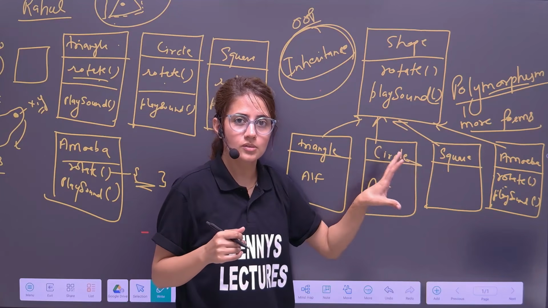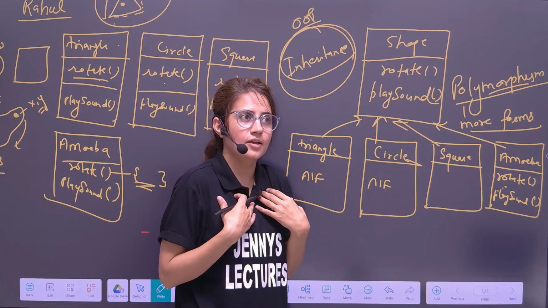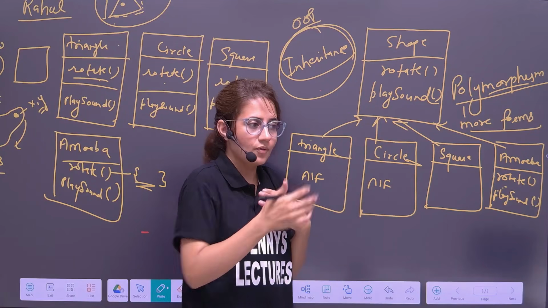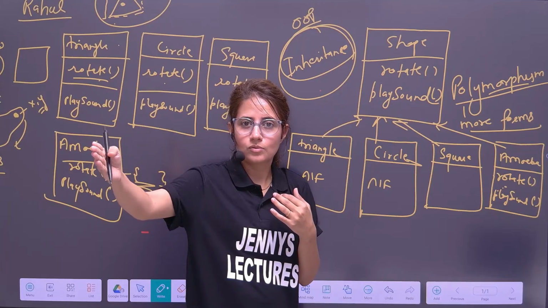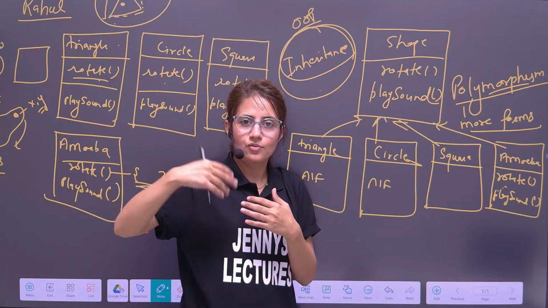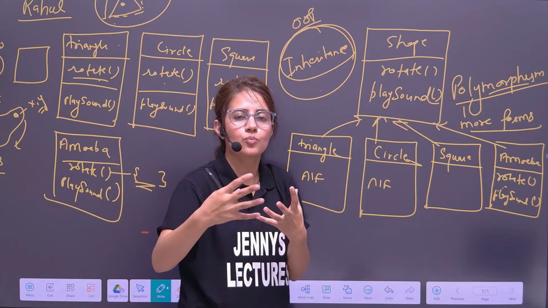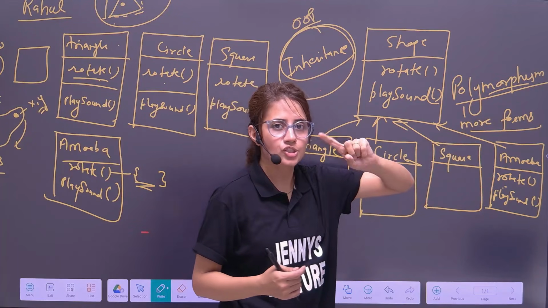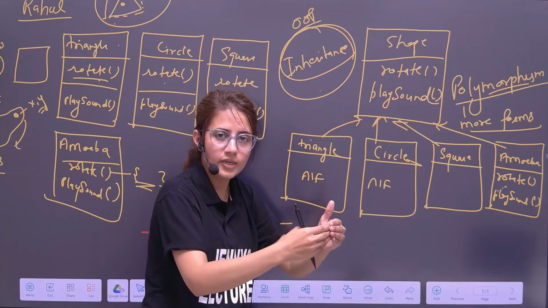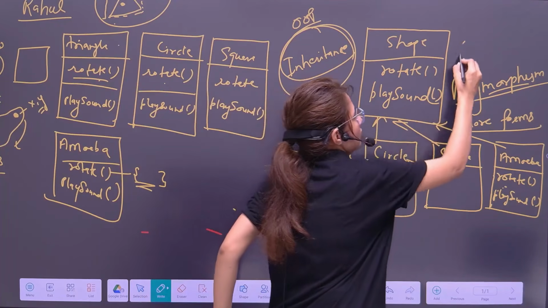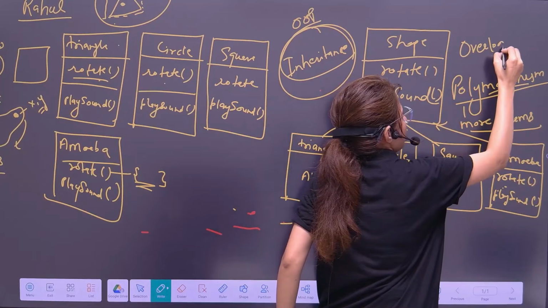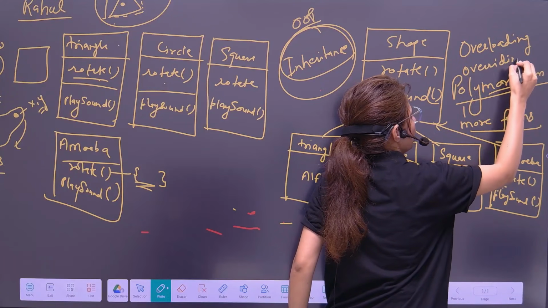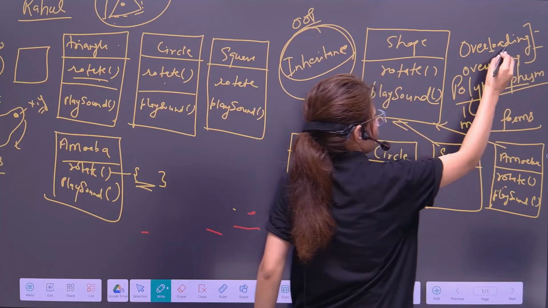So I hope you got this concept. How I'm behaving in more than one form, but I'm a single object. According to the person whom I am interacting with, my behavior changes. So this is what polymorphism is. This polymorphism we can achieve with overloading and overriding. Two concepts are there. These are deep topics, we'll not go that deep. I'll just give you an overview of these two things. This polymorphism we can achieve with these two mechanisms, overloading and overriding.